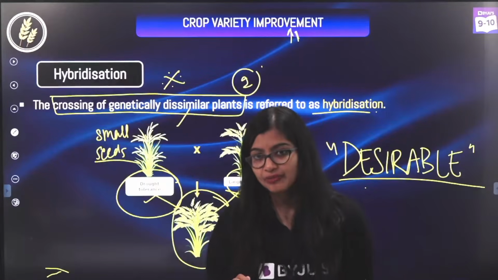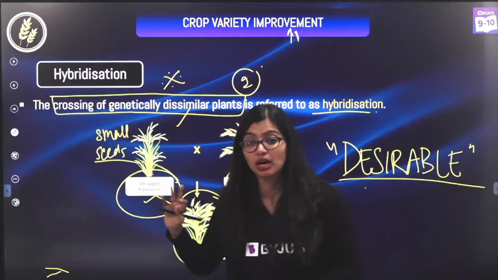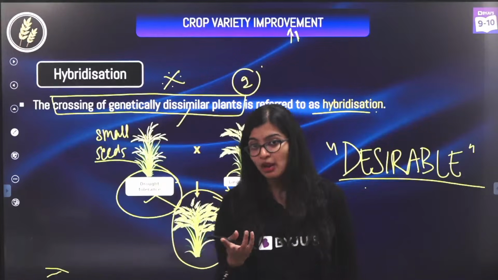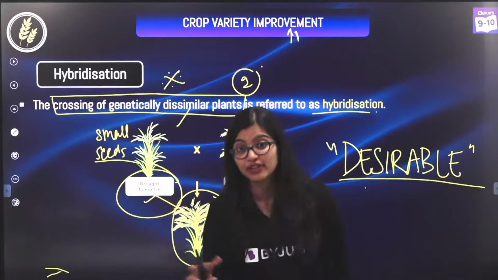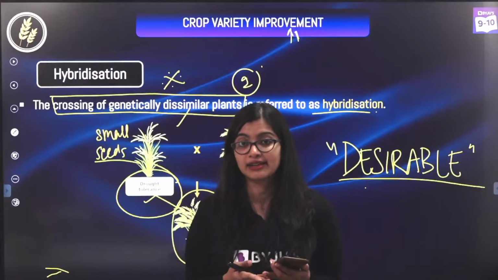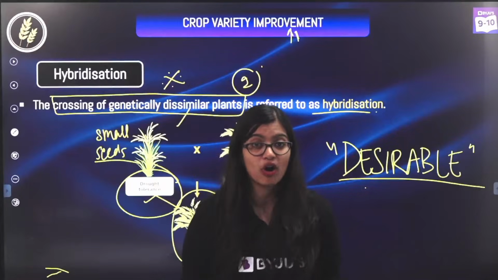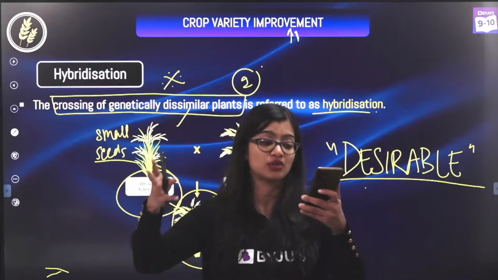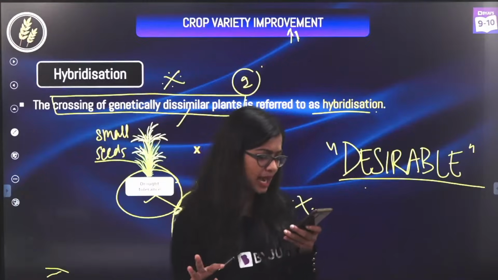It's very easy. Hybridization is the process of crossing two genetically dissimilar plants, which means that genetically they are not identical or they are not the same. When we say they are dissimilar, it means that they have some characteristics that are beneficial for us or that are desirable. And when I hybridize in such a way that I get an offspring which has both my beneficial characters or desirable characters, this process is what we know as hybridization.